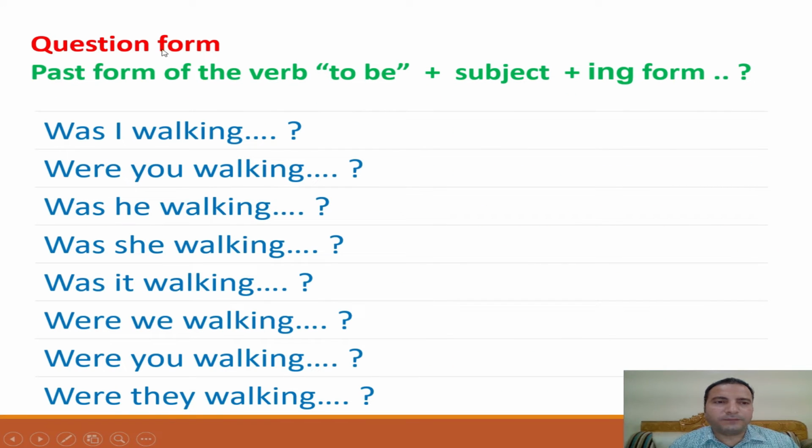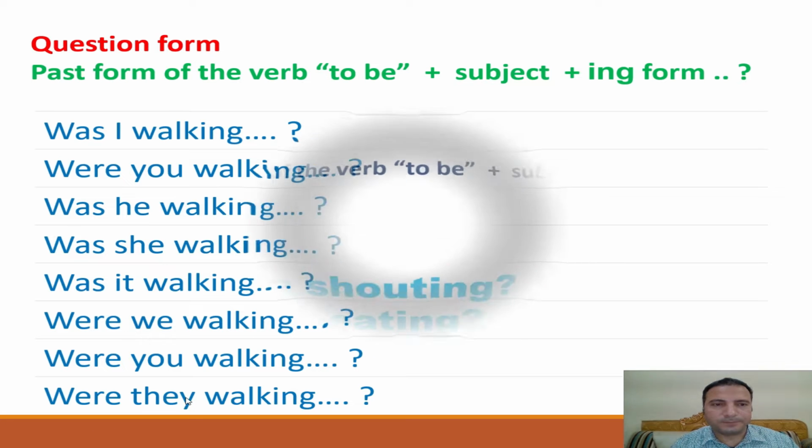And now the question form of the past continuous, with the past form of verb to be. We will start the sentence with was or were plus subject plus verb plus ing. Like: was I walking? Were you walking? Was he walking? Was she walking? Was it walking? Were you walking? Were they walking?